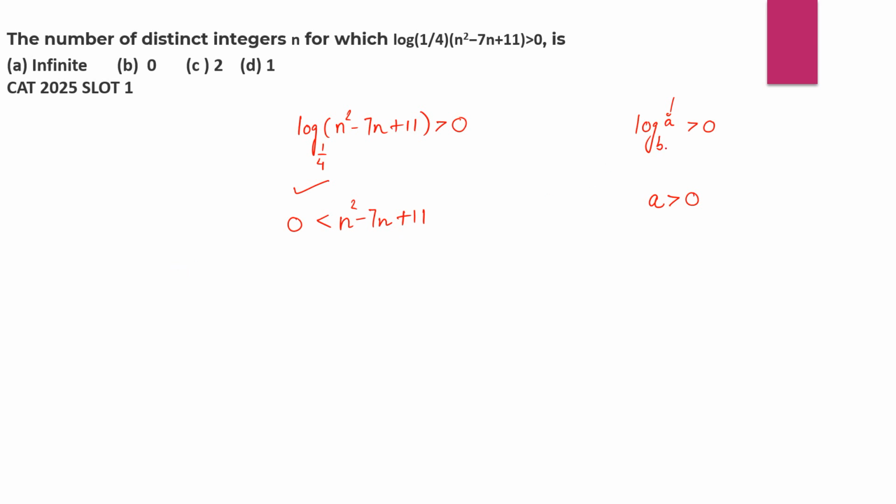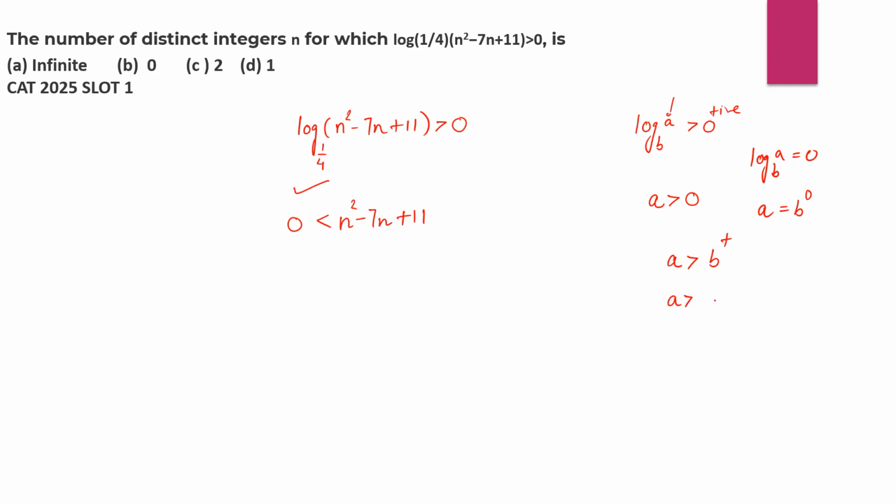Now look at this one. Log of a to the base b is greater than 0. So let's say this is equal to 0. If this was equal to 0, in that case, I would have written it like this, b to the power 0, exponential form. But this is what? Greater than 0. Greater than 0 means this is a positive number. So in that case, a is greater than b to a positive number.